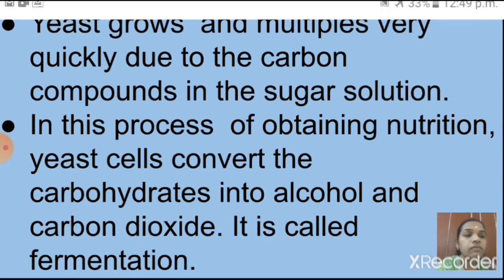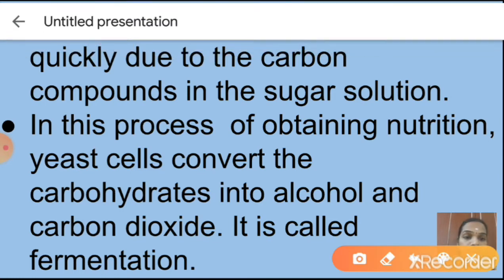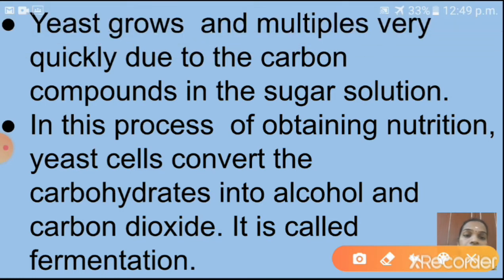When we take some dry yeast and mix it with sugar solution, that sugar solution contains what? Carbohydrates. So in the process of obtaining nutrition, yeast cells convert the carbohydrate of that solution into two things, alcohol and carbon dioxide. This process is called fermentation.